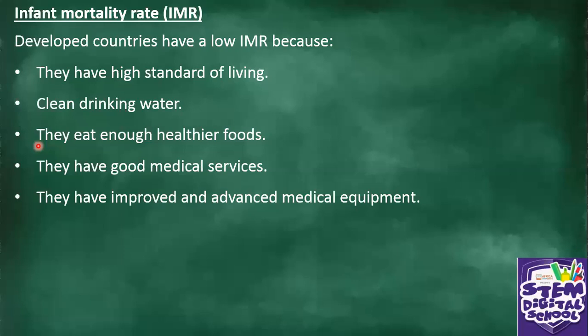They lower what? The infant mortality rate. They have good medical services. In developed countries, their hospitals are the best. Their clinics are of good quality. Babies are taken care of when they are young.